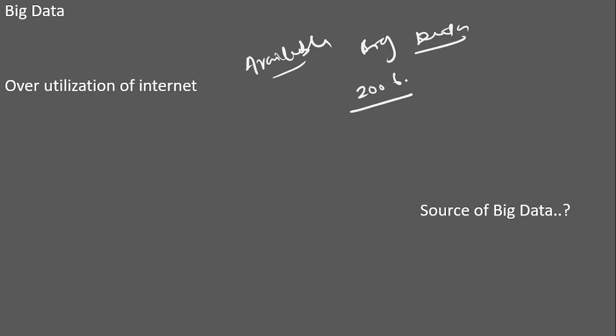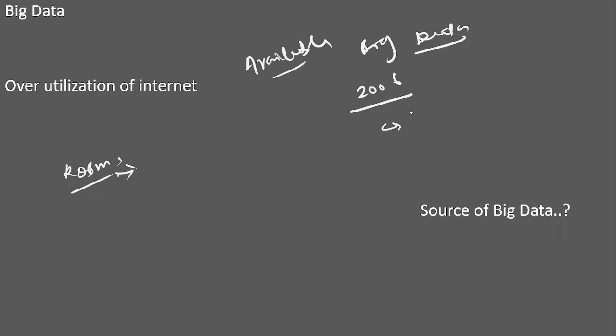Till 2006, what could we do with the data? Data is everything, boss. But what happened after 2006? We have RDBMS to process our data. That is the traditional way, processing data into tables, in rows and columns, right?